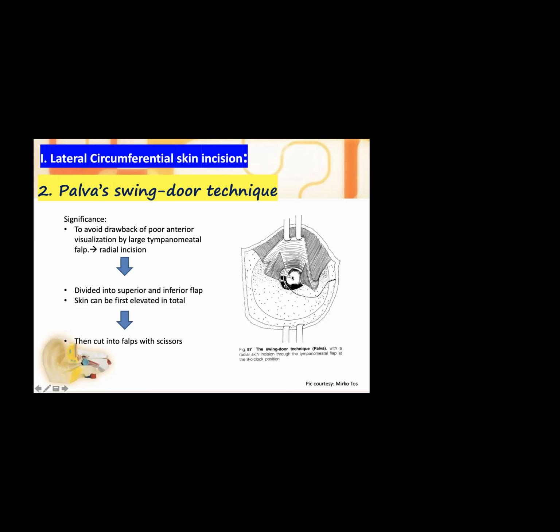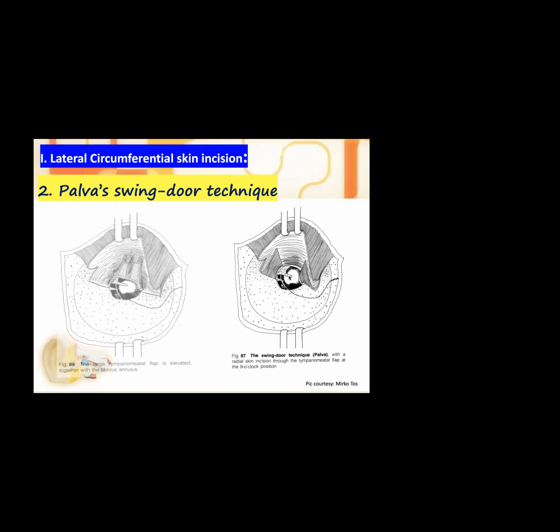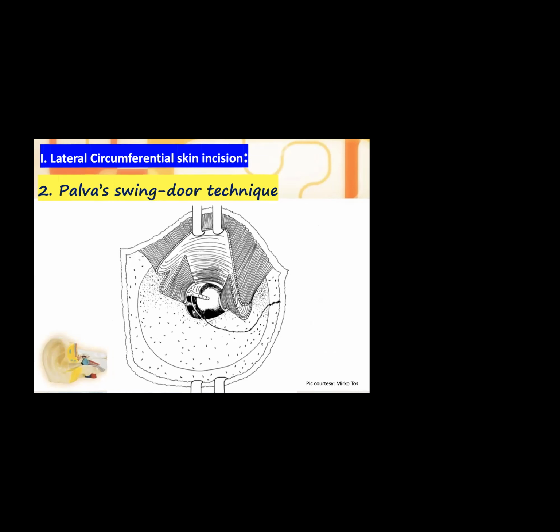Palva has also told us, while raising the flap, either you can first put the 9 o'clock radial incision and then raise the flap separately, or we can raise the flap in total from the posterior meatal wall and then cut it using scissors. So these are the two different techniques which Palva has told. Okay, so that we have studied in detail.